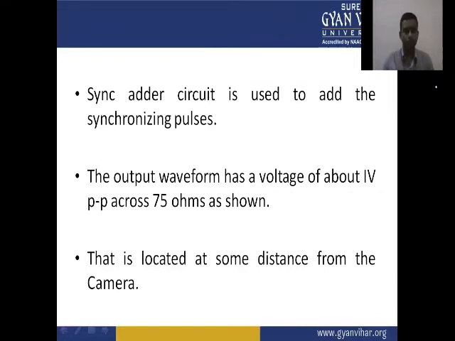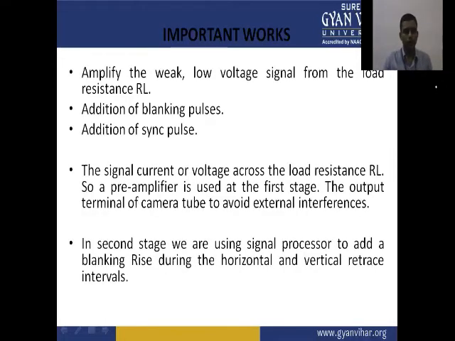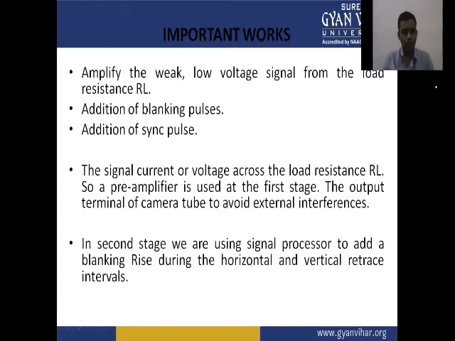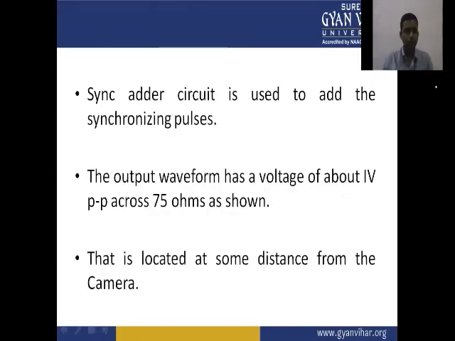The output waveform has a voltage of about 1V peak to peak across 75 ohms, as shown in the figure. That can be located at some distance from the camera.